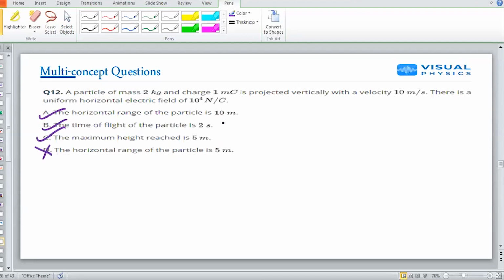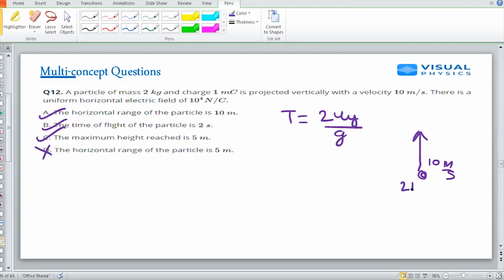Okay. So the same question, same concept, of that projectile motion. I know the time period T is what? 2 times Uy by g. A particle is projected vertically with a velocity of 10 meter per second.